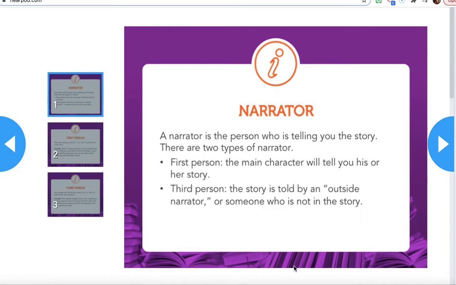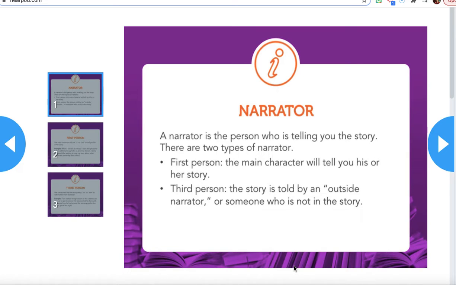We are going to talk more about first person and third person today. So, how can we tell who is telling the story? That's our question, and that's the question we are going to answer today. Okay, let's start with the very basics. What is a narrator? A narrator is the person who is telling you the story.